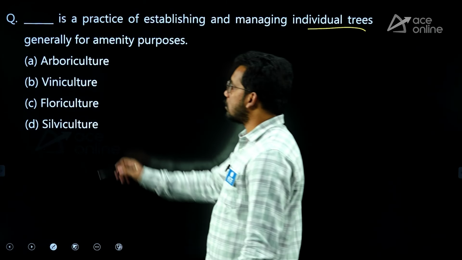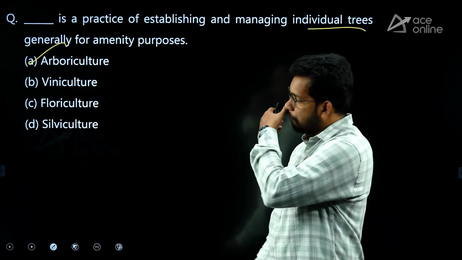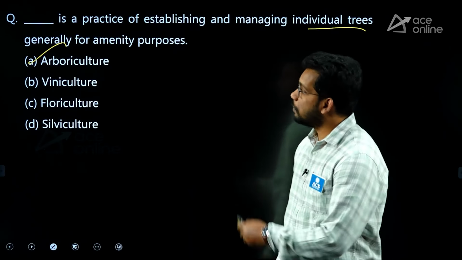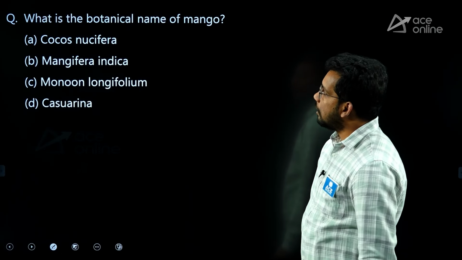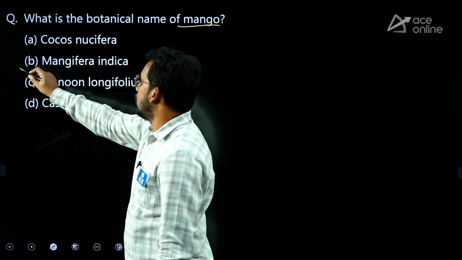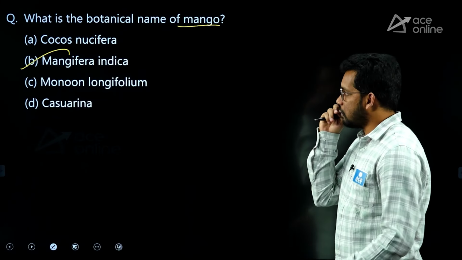Next one. Which one is the practice of establishing and managing individual trees generally for amenity purpose, that means beautification? So, it is called arboriculture. Viticulture is to cultivate grapes for wine, floriculture is for flowers, silviculture is for forest. So, basically it's arboriculture, right? Next one, what is the botanical name of mango? Mangifera indica. So, very simple question, the botanical name they have given, very easy question.